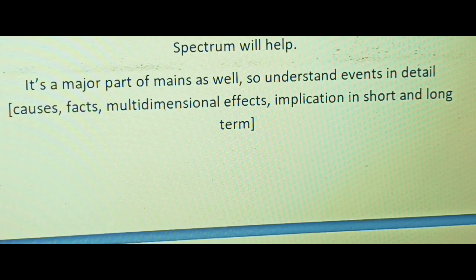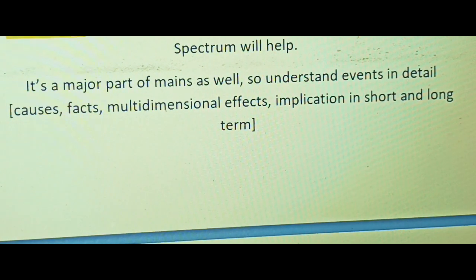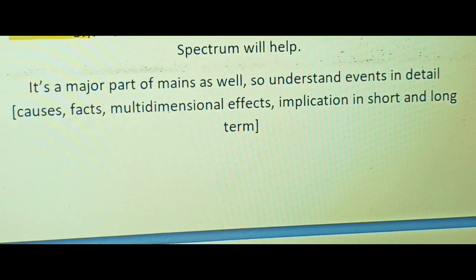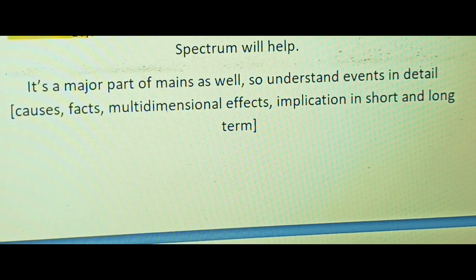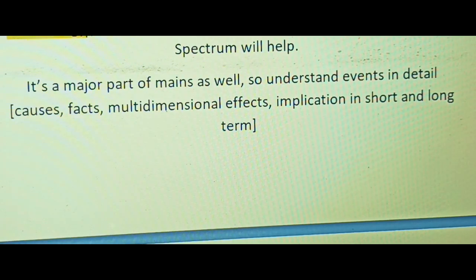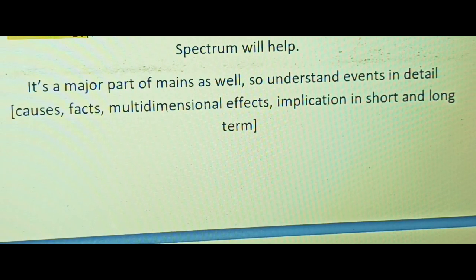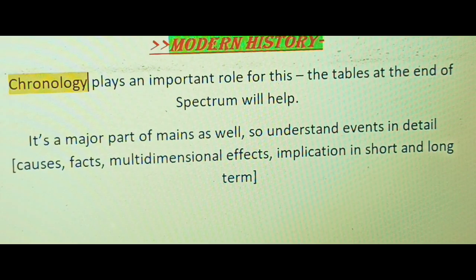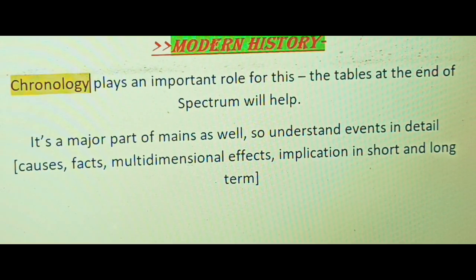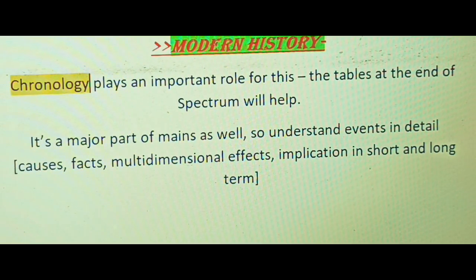Next we have our modern history. In modern history, we have chronology. Here also chronology plays an important role. So do remember the chronology of important events that happened, why the events took place, and so on. And the tables at the end of Spectrum. So all the tables at the end of the Spectrum book, you have your Spectrum book, those are the tables which will be used for prelims.